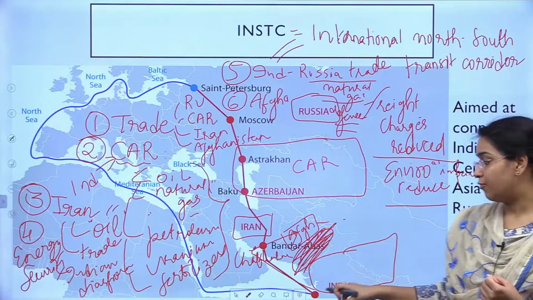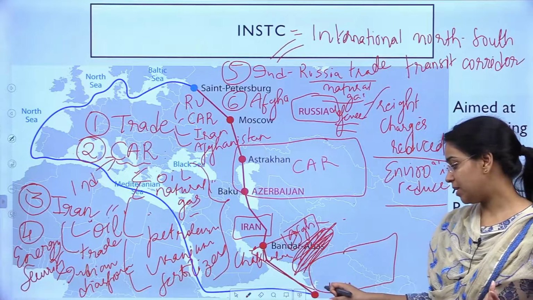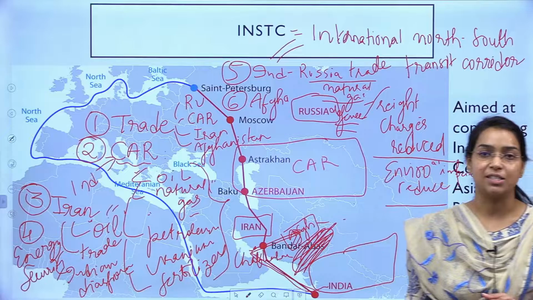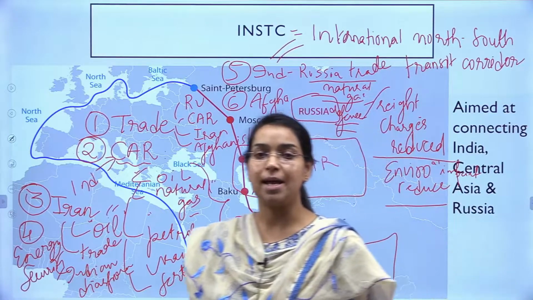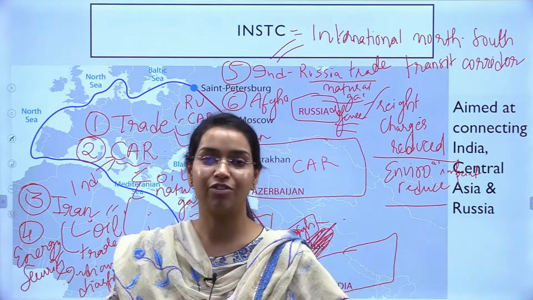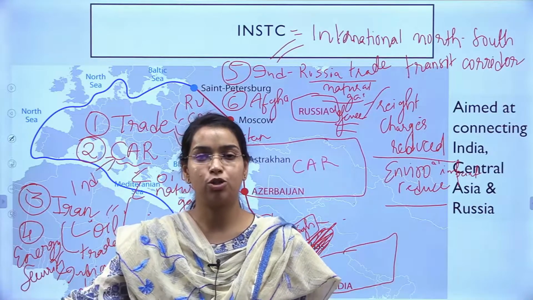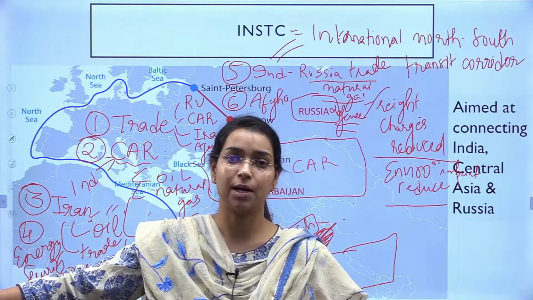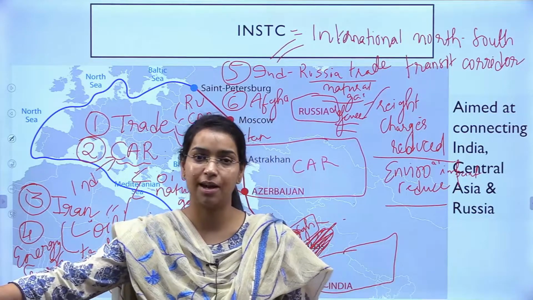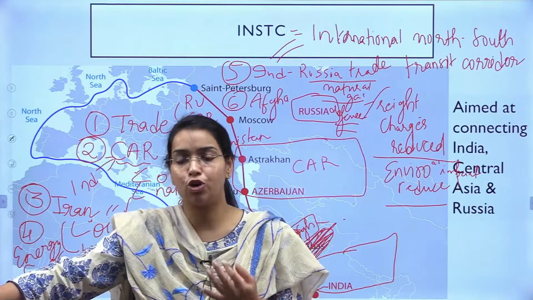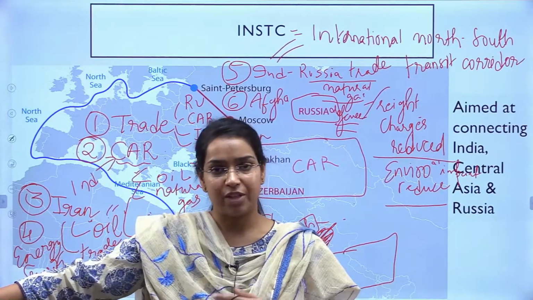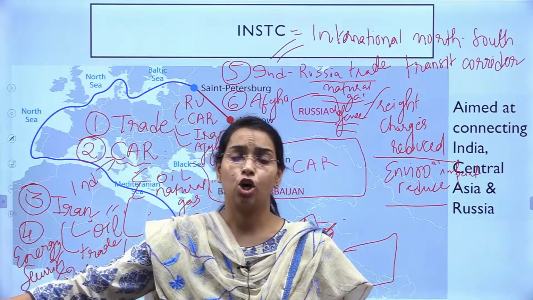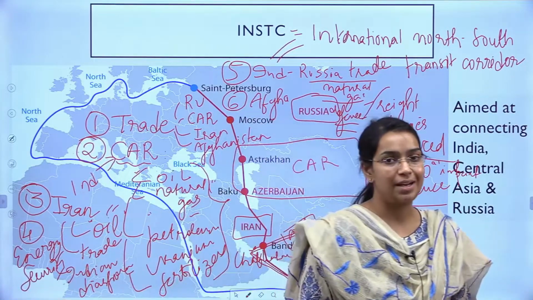So अब with the INSTC we will be able to take our products to Afghanistan by bypassing Pakistan, right? So we will be able to freely sell our goods to Afghanistan also. We will be able to help in the social development of Afghanistan also. देखिए अफगानिस्तान में बहुत social situation खराब चल रही है, तालिबान ने टेक ओवर कर लिया है. We do not know what kind of governance they are actually going to give to the people of Afghanistan, है ना. Lot of turmoil is there in Afghanistan.